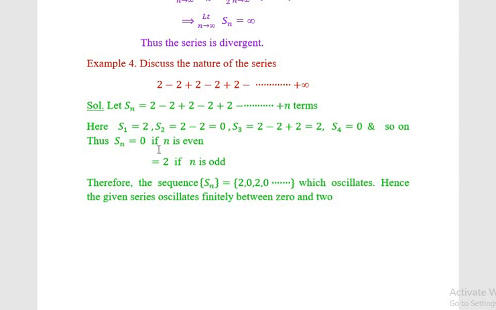Thus Sn is 0 if n is even, and it is 2 if n is odd. Therefore the sequence Sn is 2, 0, 2, 0 and so forth, which oscillates between 0 and 2. Hence the given series oscillates finitely between 0 and 2.